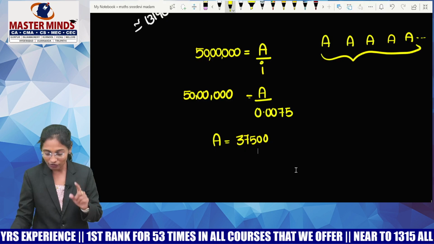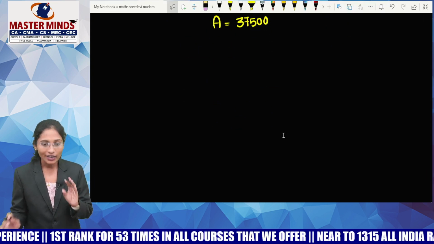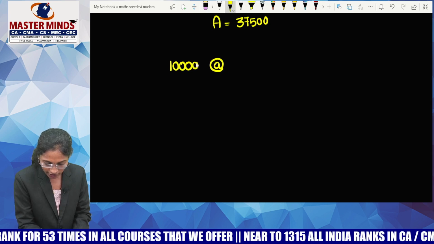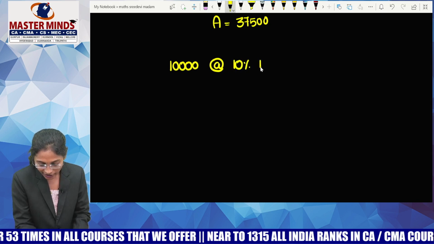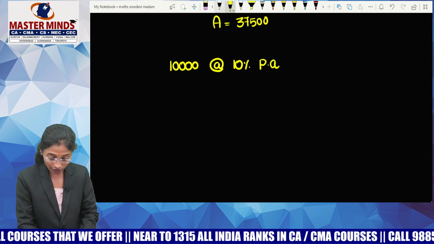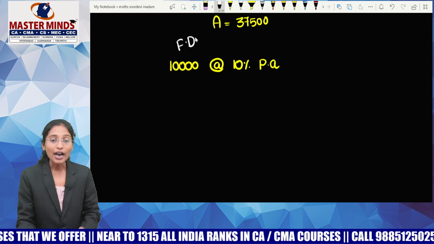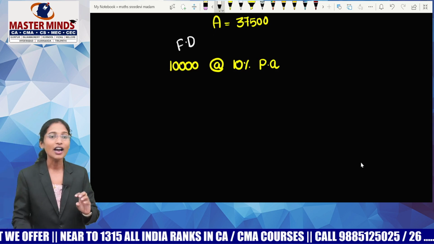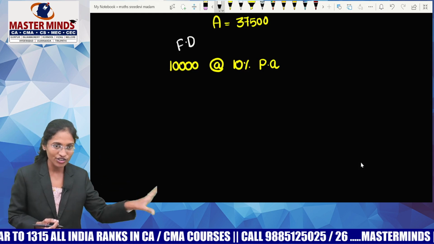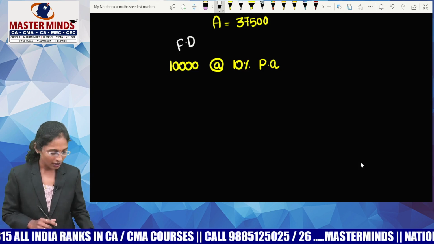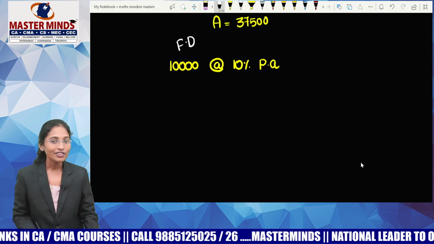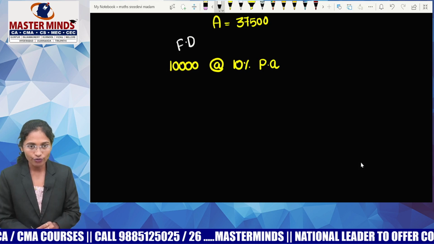Now let me tell you the difference between perpetuity and present value of perpetuity. Guys, let me assume that I'm having 10,000 rupees in a bank account, which is deposited at 10% per annum. Means I made this fixed deposit. I deposited 10,000 rupees in the bank and I can't take it out. I can't take it back. So 10,000 rupees is there fixed in the bank at 10% per annum. Means this 10,000 earns an interest of how much for the first year? Tell me. This 10,000 earns an interest of 1,000 rupees.